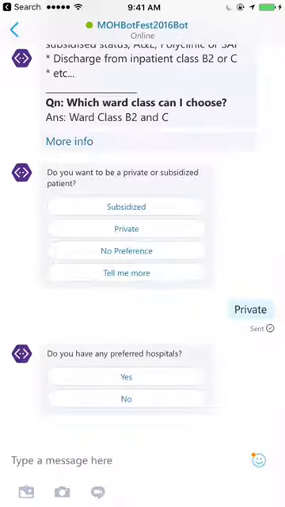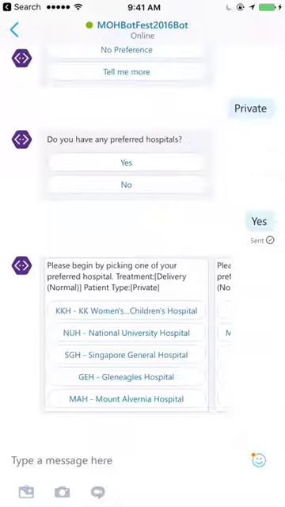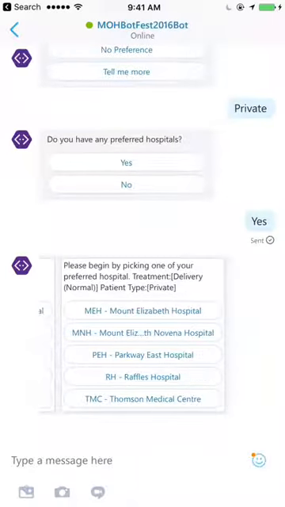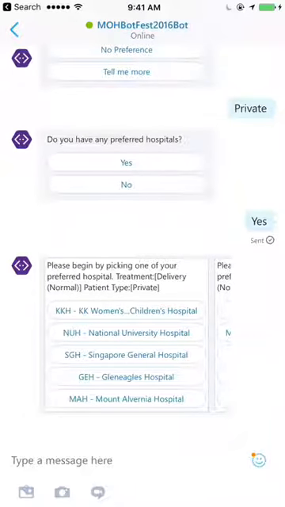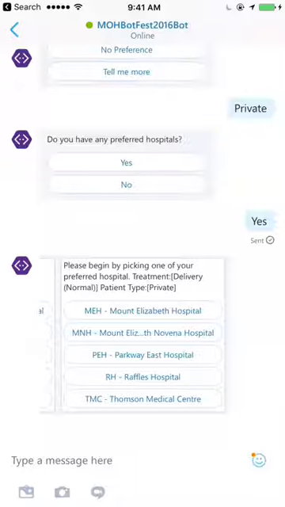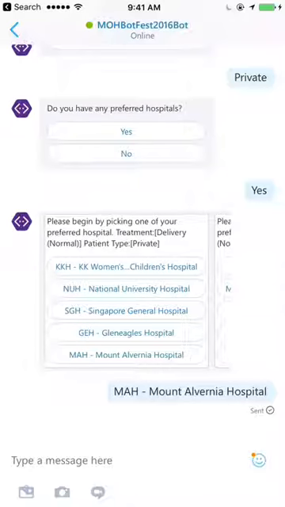Next, we will ask whether we have any preferred hospital. Say yes. We can skip this by clicking the no option if we don't have any preferred hospitals for shortlisting. So often the time, user may already have a list of preferred hospitals, and this option allows them to just select the hospital of their preference for a quick price comparison. So say we select a few of this hospital for the demo.